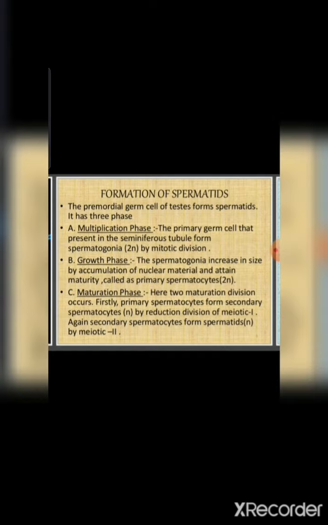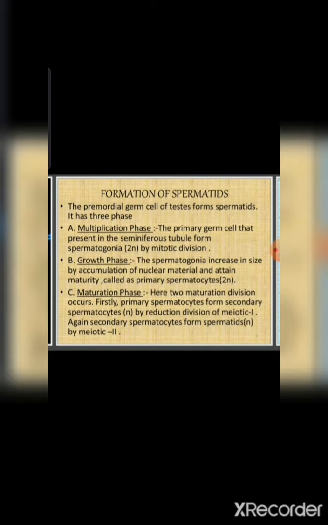So what will be the genetic constitution? Total 46 chromosomes, so in males it will be 44 plus XY, which is 2n. When it forms the sperm or the spermatid, it will form 22 plus X or 22 plus Y, so it is n number or haploid in number.